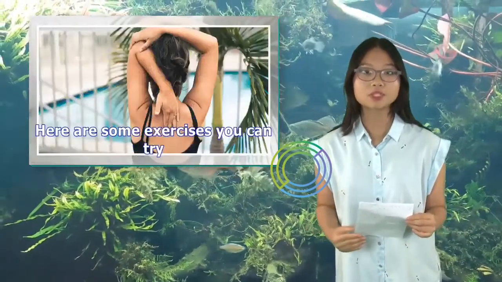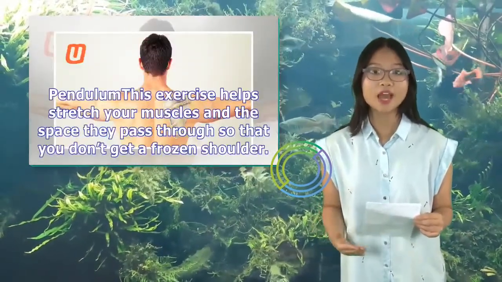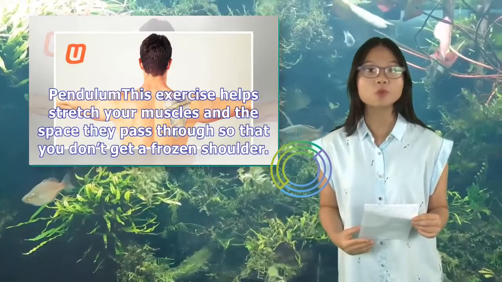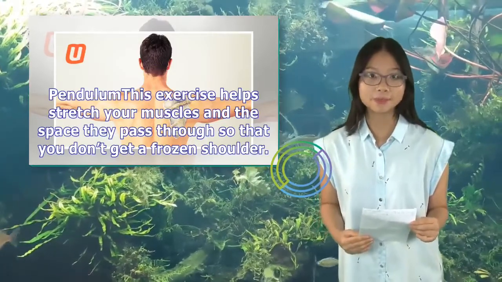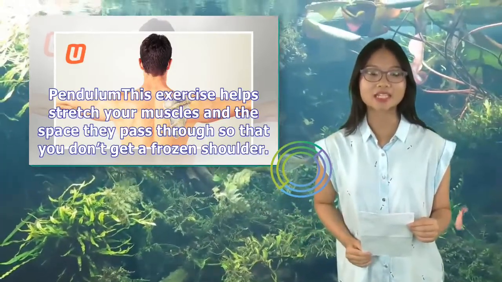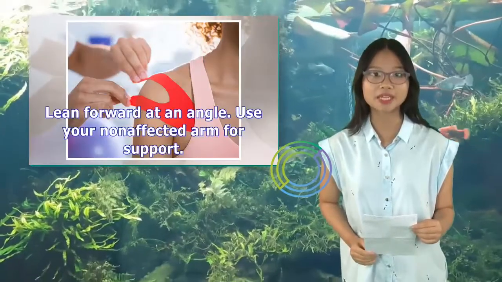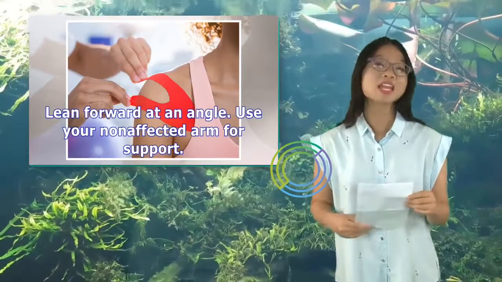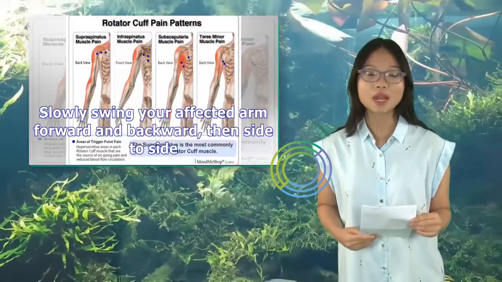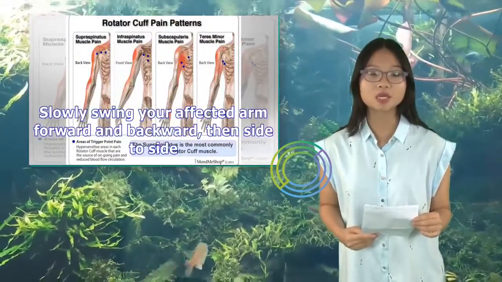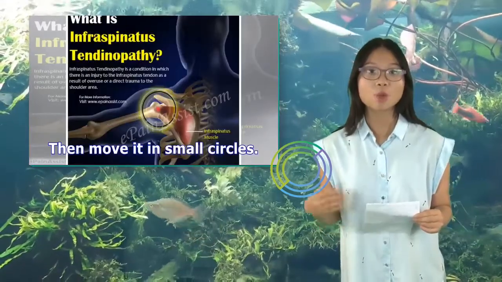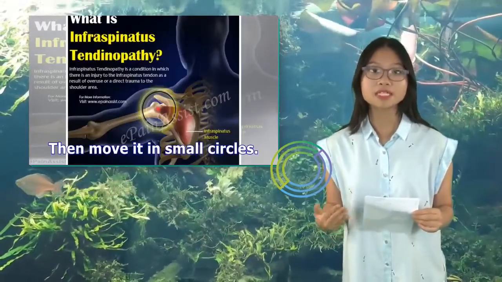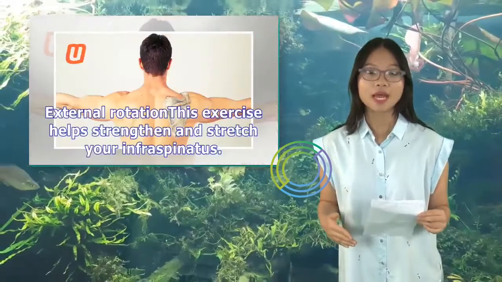Here are some exercises you can try. Pendulum. This exercise helps stretch your muscles and the space they pass through so that you don't get a frozen shoulder. Lean forward at an angle. Use your non-affected arm for support. Slowly swing your affected arm forward and backward, then side to side, and move it in small circles. Do 2 sets of 10 of each.